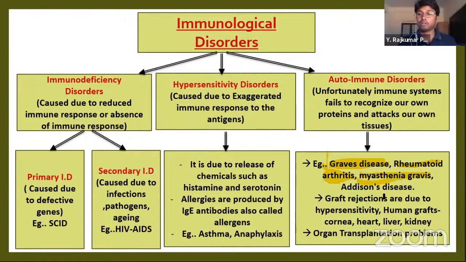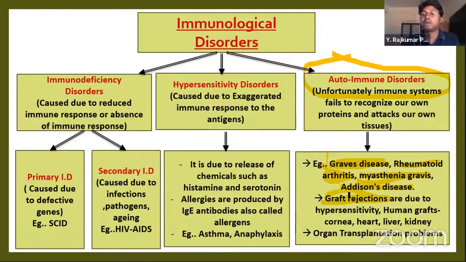These are the autoimmune disorders, and Addison's disease is caused due to the low secretion of cortical fluids in the adrenal gland. So these are some of the autoimmune disorders. And some of these can also be applied to graft rejections.